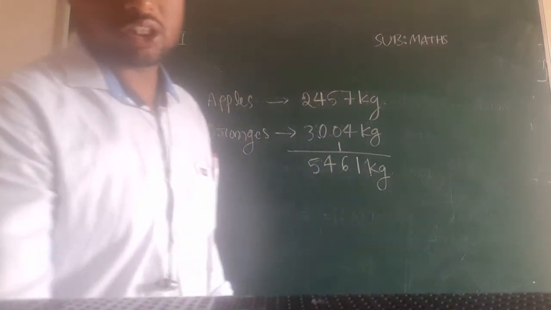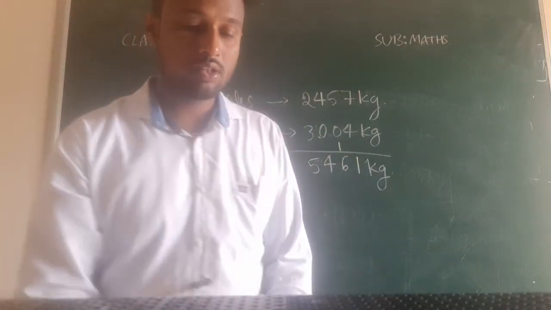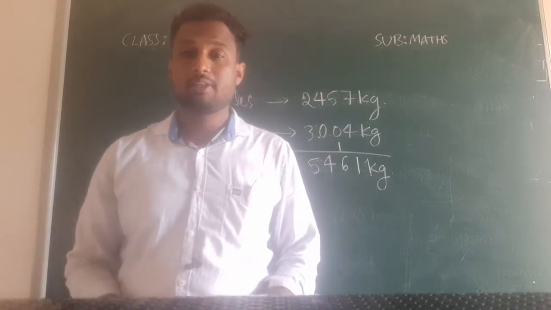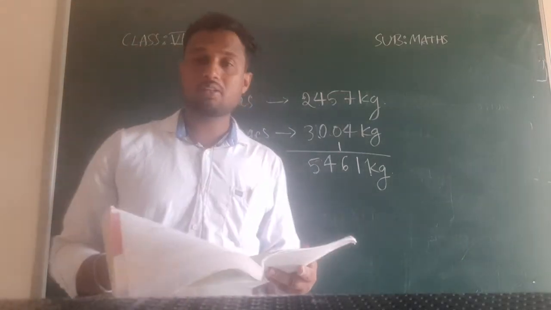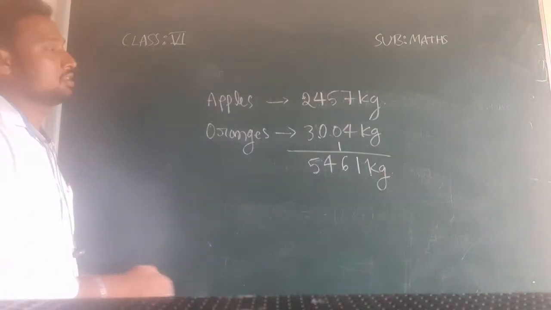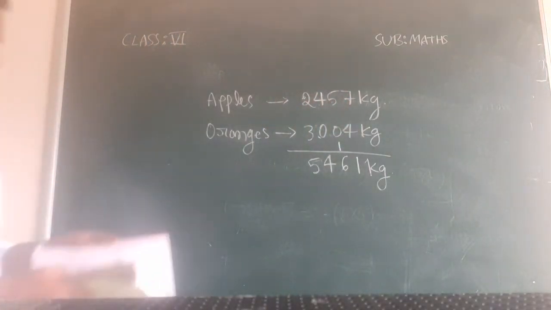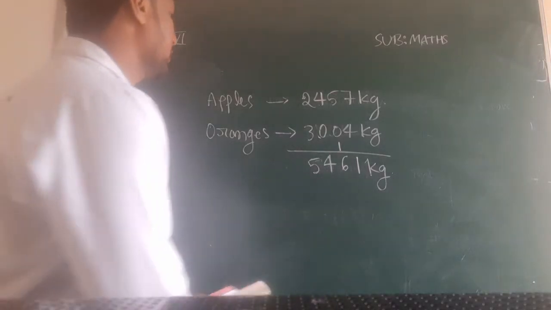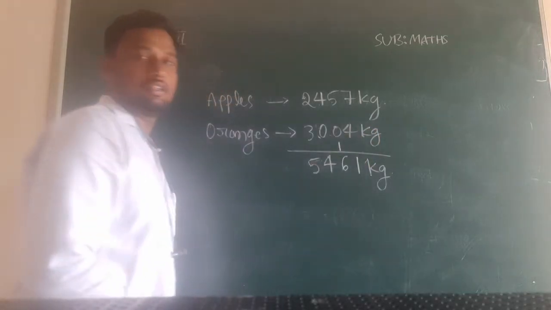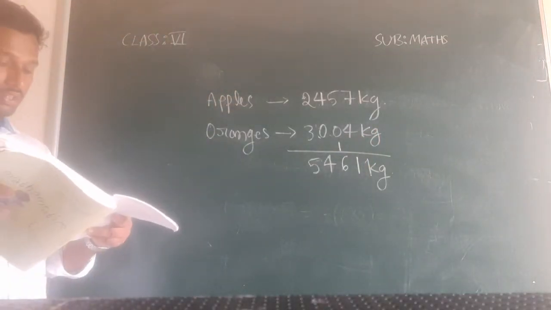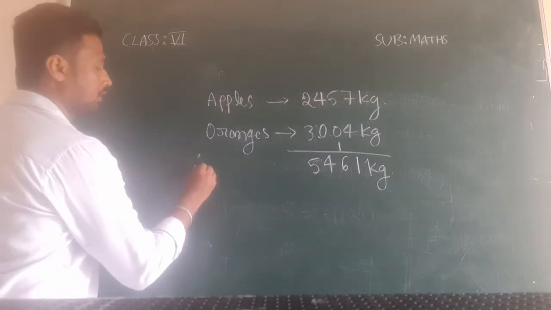So in the first question, question A, again I am telling, please refer to your textbook for this question particularly. Weight of apples, just write this: 2,457 kg, and weight of oranges, write this: 3,004 kg. In the next question they are asking the total weight, therefore total weight I will write here.